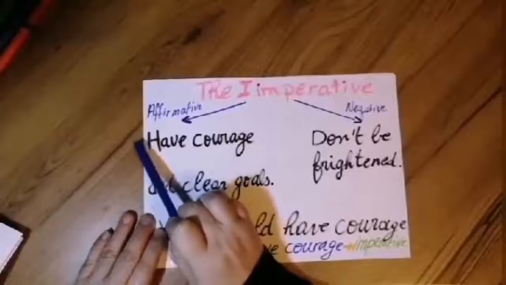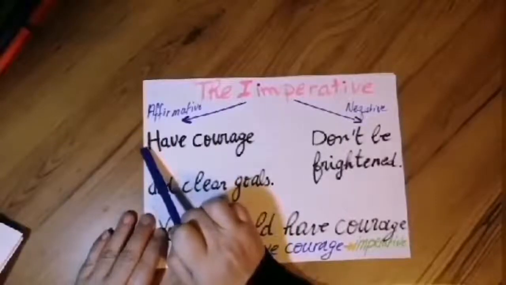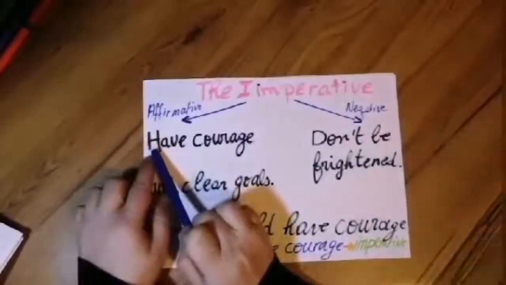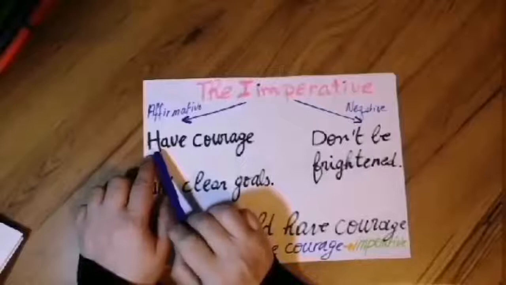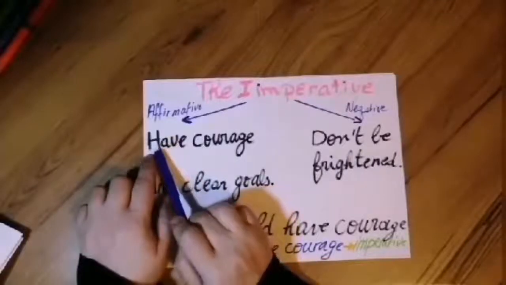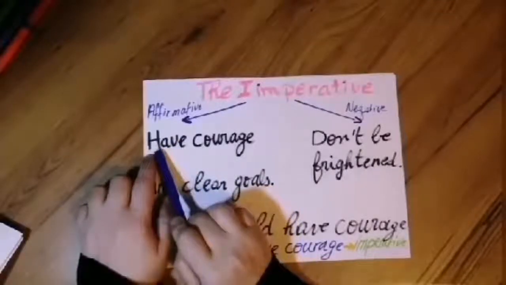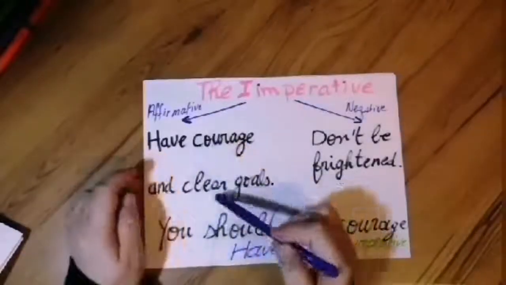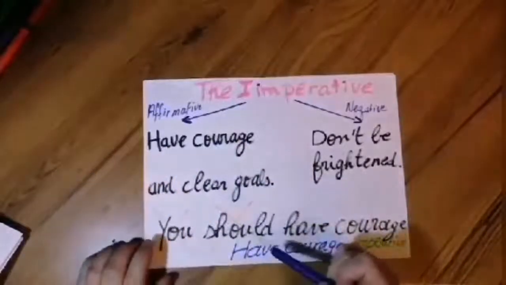The subject can be a noun, or a personal pronoun, you, for example. So I have nothing. I started my sentence directly with the verb stem. Have courage. This is in the affirmative form.